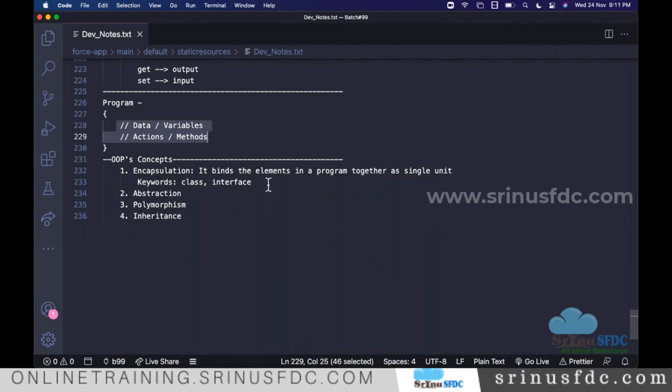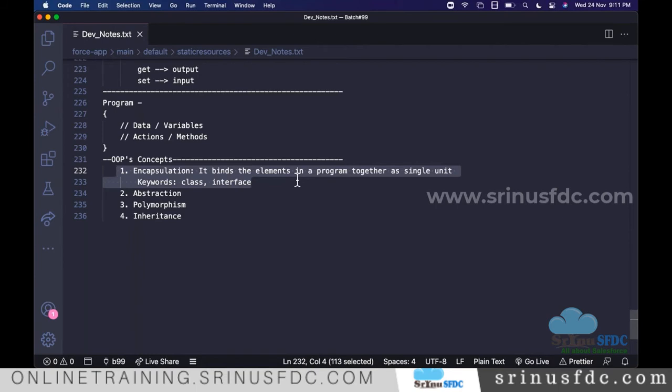Also, for a day-to-day example, if you want to understand, let's say we have a TV. If you open the TV internally, you see there are many different elements. Everything combines and they keep it as one unit.